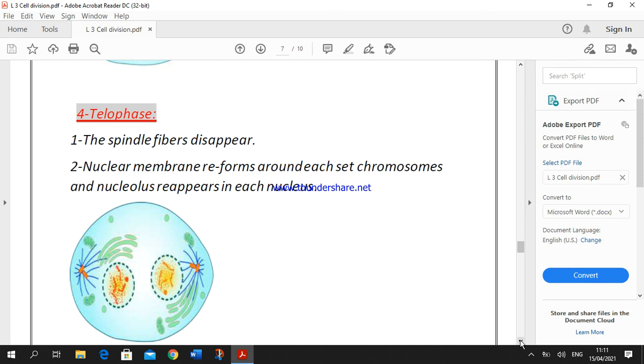Telophase is the reverse of prophase: in prophase the spindle fibers form, while in telophase they disappear. In prophase the nuclear membrane and nucleolus disappear, while in telophase the nuclear membrane reappears around the chromosomes and the nucleolus reappears in each nucleus.